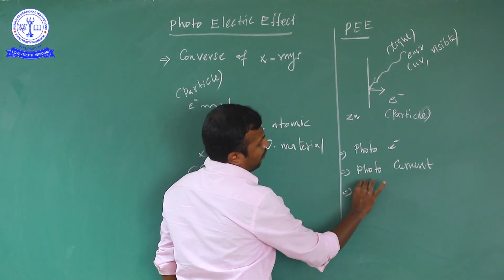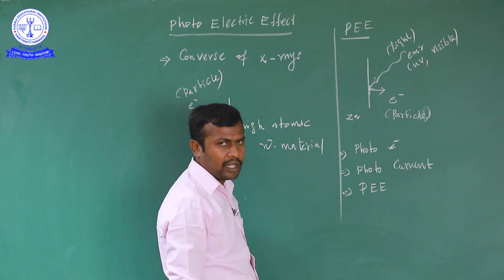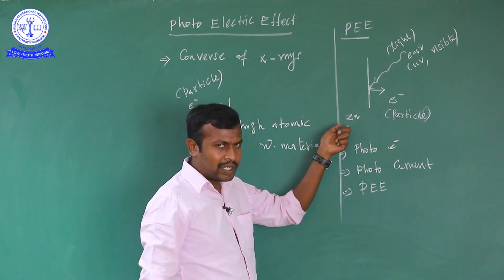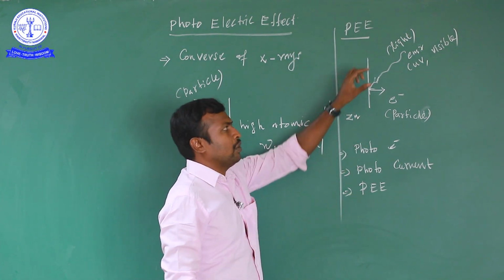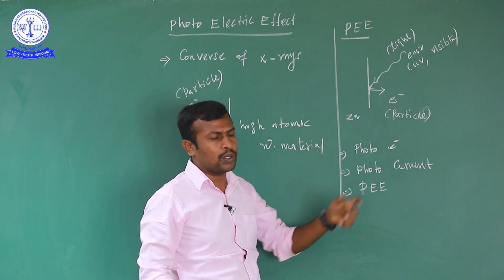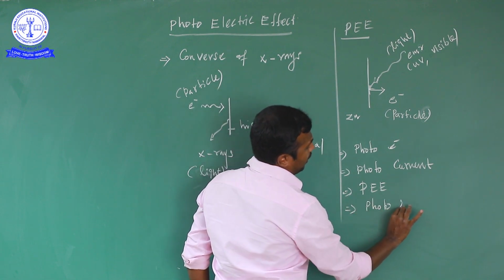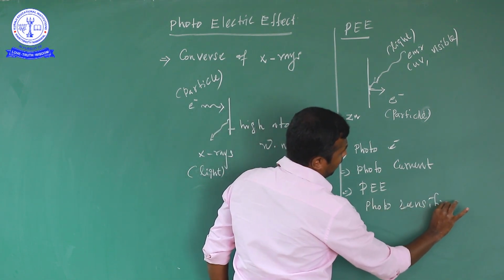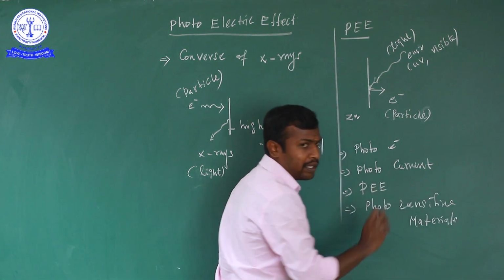So the effect is commonly known as the photoelectric effect. Those materials which exhibit the photoelectric effect, that is, any metal that loses electrons when electromagnetic radiation is allowed on it, are known as photosensitive materials.